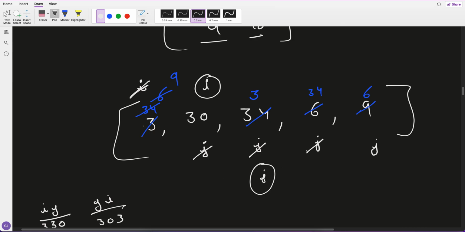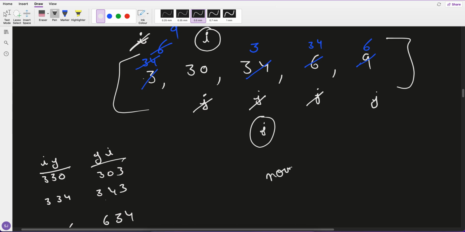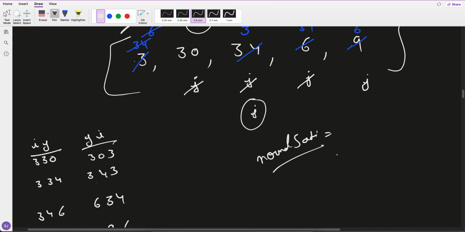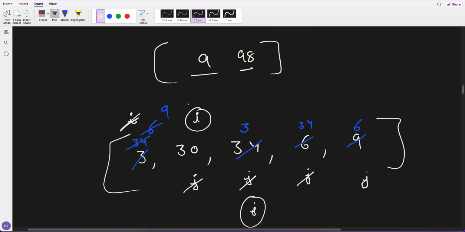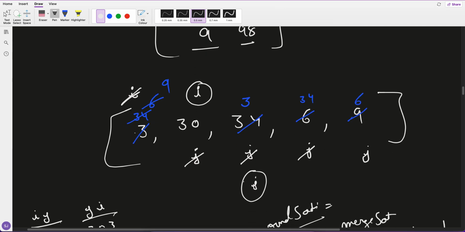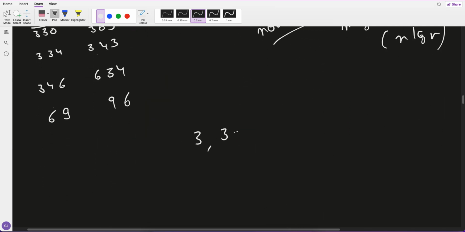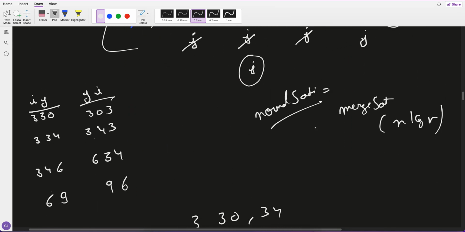Again the loop starts. So this is the normal sorting, and it can easily be done through merge sort in n log n. The way I have explained it, it looks like big O of n squared, but it can be done easily through merge sort. You know merge sort, right? I'll quickly tell you how it will be solved with merge sort.